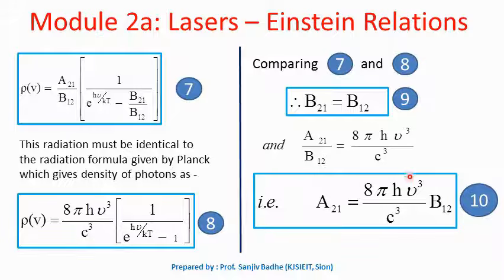This equation number 10 gives the relation between Einstein coefficient of spontaneous emission A21 and Einstein coefficient of absorption B12. But we know B12 is equal to B21, so we can replace B12 by B21 also. So this equation can be the relation between the Einstein coefficient of spontaneous emission and Einstein coefficient of stimulated emission as well. So these are called as Einstein relations. Equation number 9 and equation number 10 are called as Einstein relations. Now let us discuss the significance of these relations in the next slide.